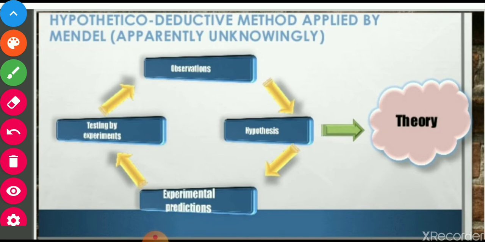After that, on these experiments, testing was done, experiments were done, and after experiments observations are recorded, then the theory was developed. So this was the method, hypothetical deductive method applied by Mendel.